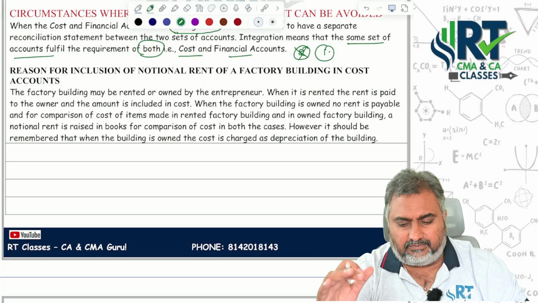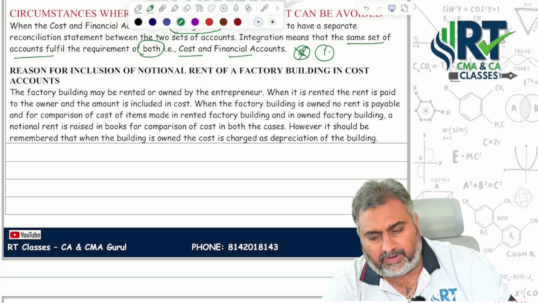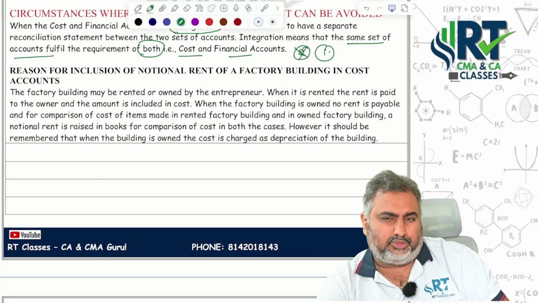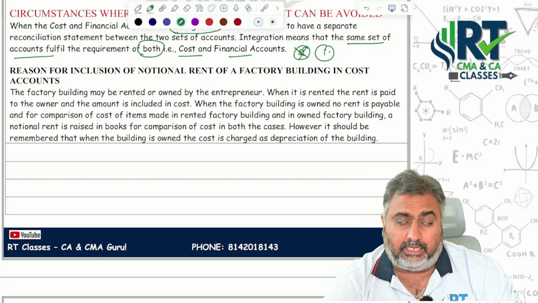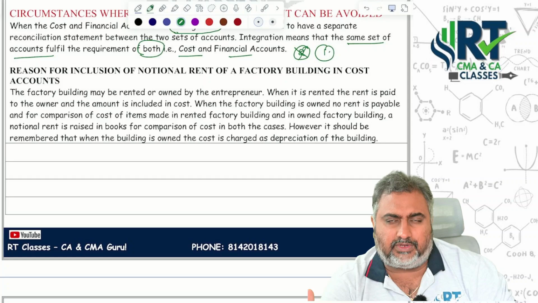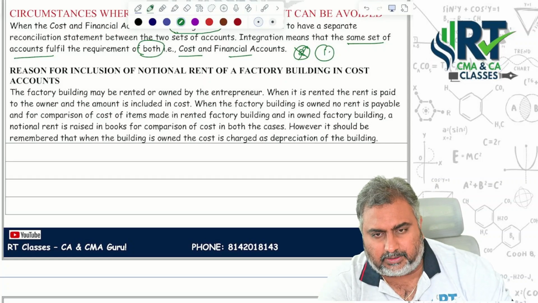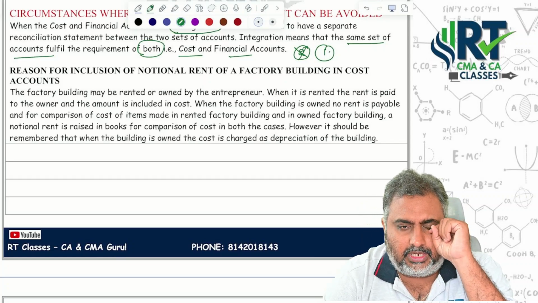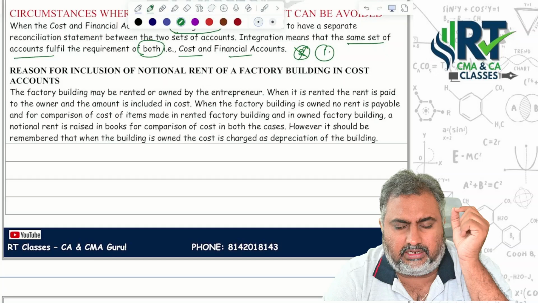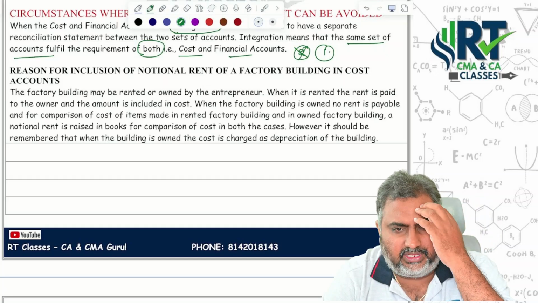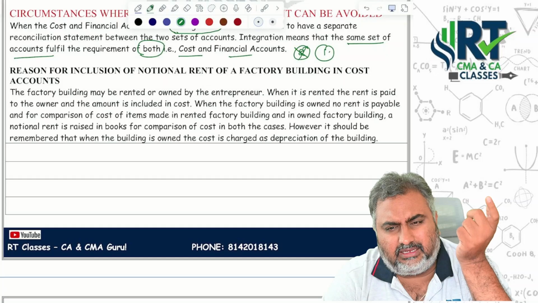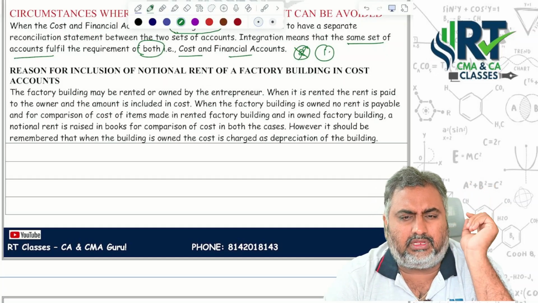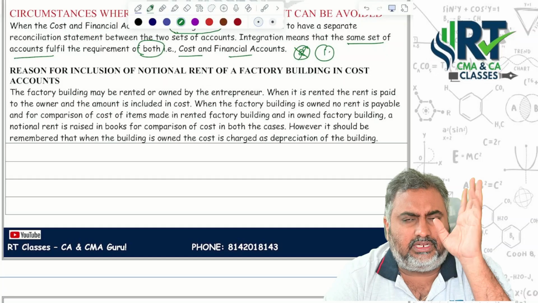So what is the reason for inclusion of notional rent of a factory building in cost accounts? Many people wonder why it is in costing and not in finance. For this purpose I included this point as well. Now, a factory building may be rented or owned by the entrepreneur. If it is rented, rent is paid to the owner and the amount is included in the cost.